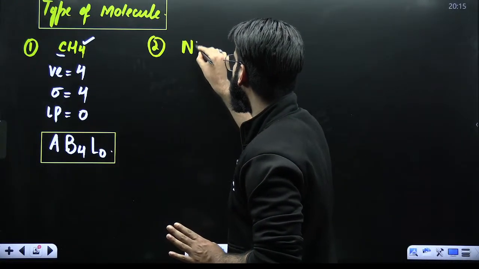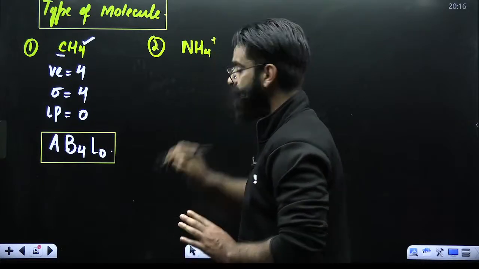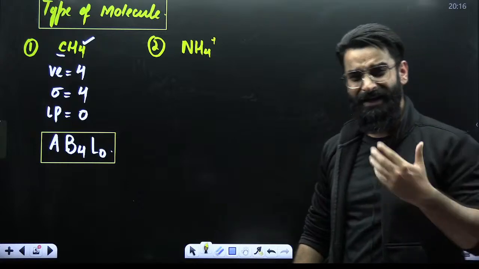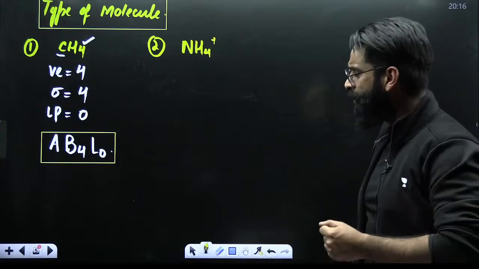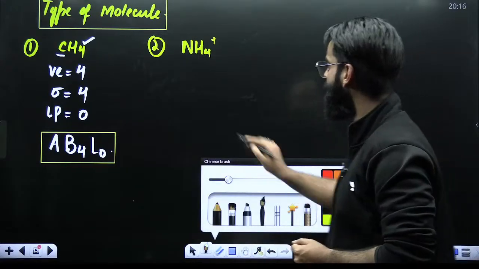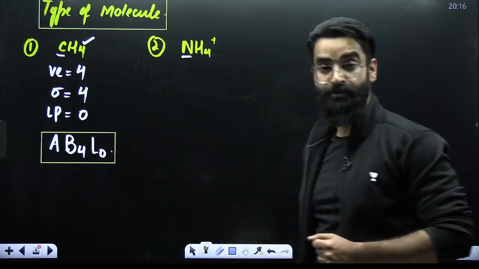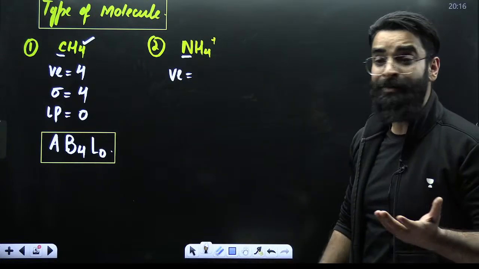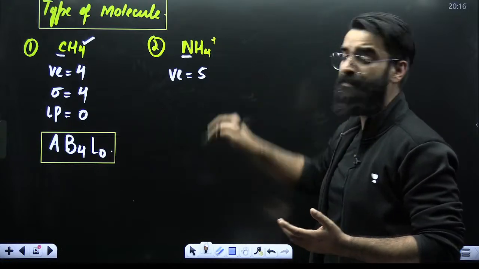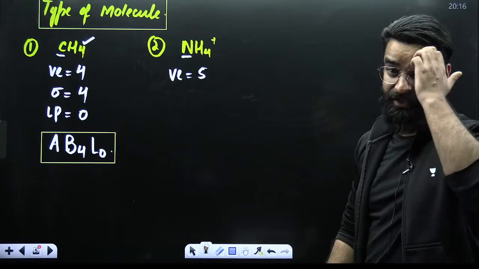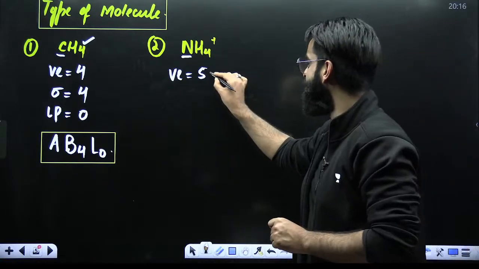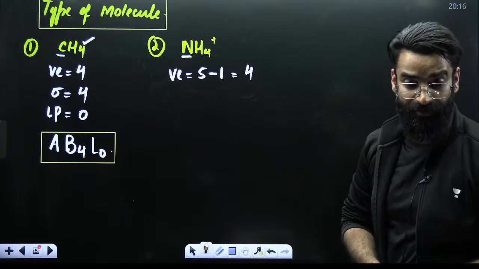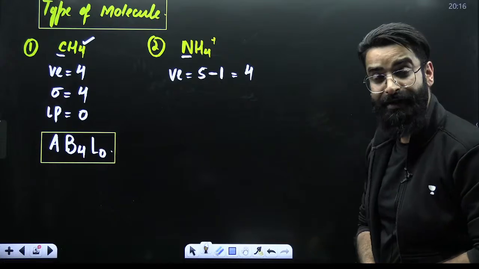For example, you have got NH4 positive. My dear students, in case of NH4 positive, which is your central atom? Nitrogen. How many valence electrons does nitrogen have? Nitrogen normally has 5 valence electrons, but there is a positive charge. If there is a positive charge, subtract. So I'll subtract 1 unit from it, and I get 4. So there are 4 valence electrons with nitrogen right now.